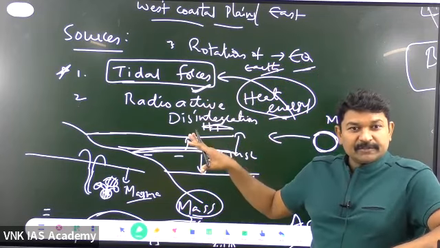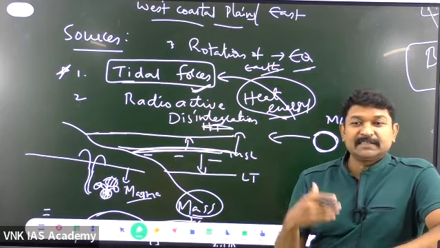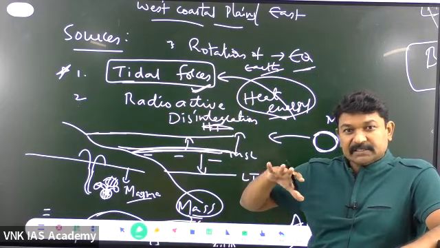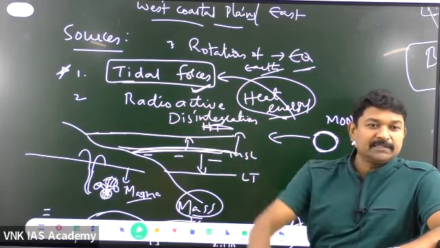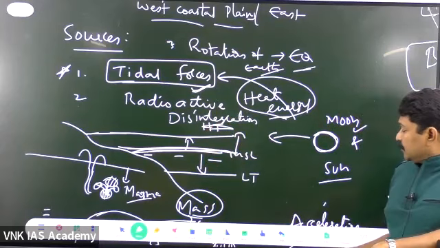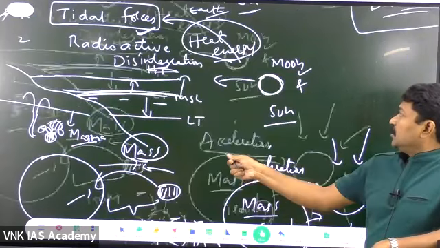These are the very important main and prime sources of the endogenic forces. Because of these forces only, we can find the changes over the earth's surface. Because of these forces only, there are certain structural changes on the earth's surface. Is it clear? After the sources, let us see the orogeny.